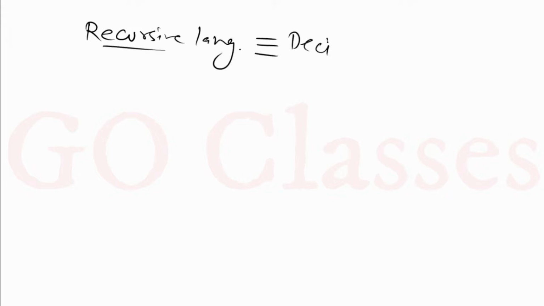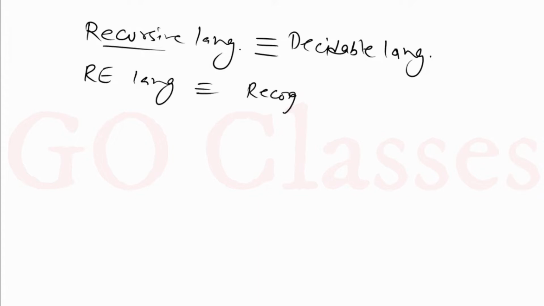Now let me clear a few things. A recursive language is also called a decidable language. We will see this. And an RE language is also called a recognizable language.